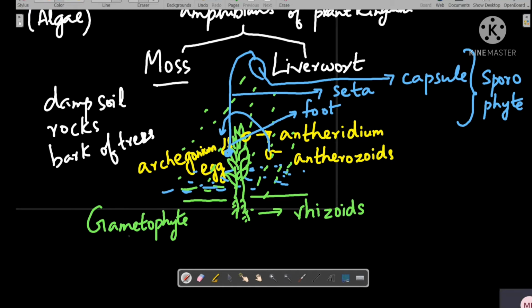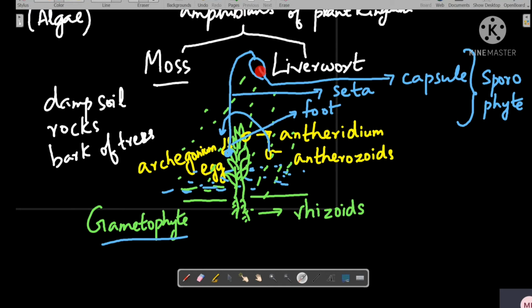The leafy structure, what we see, is called the gametophyte, and they bear the sex organs, that is, antheridium as well as archegonium. Through the water, the antherozoids from the antheridium go to the archegonium and fuse with the egg, resulting in the formation of the zygote. The zygote germinates to form the sporophyte, whose structure comprises foot, seta, and capsule.